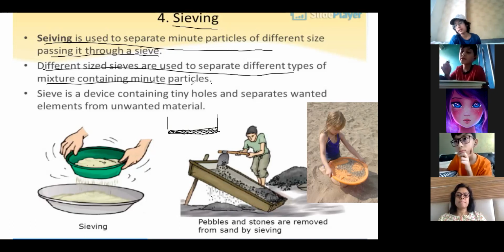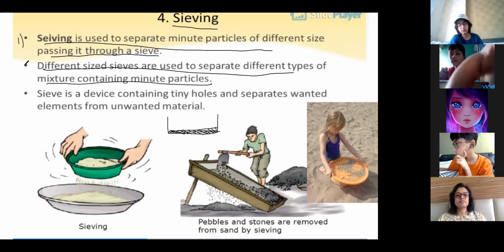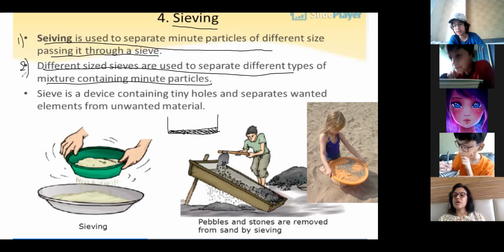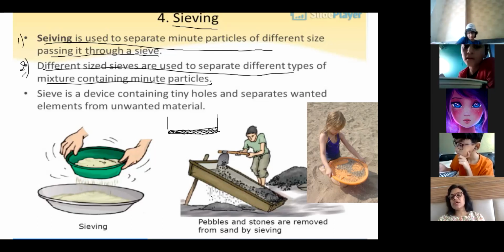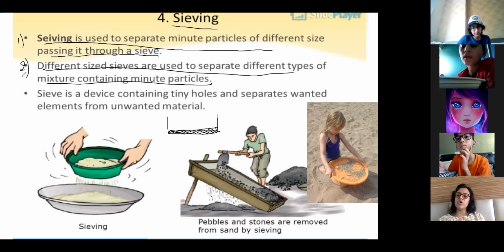When my mother makes rice, she first sieves it from the water. She puts it in the sieve so the rice grains don't fall and the water is removed. That is a strainer, right? When the liquid comes out and the solid remains, that type of sieve is called a strainer, like a tea strainer or a big vegetable strainer you use when you clean vegetables.